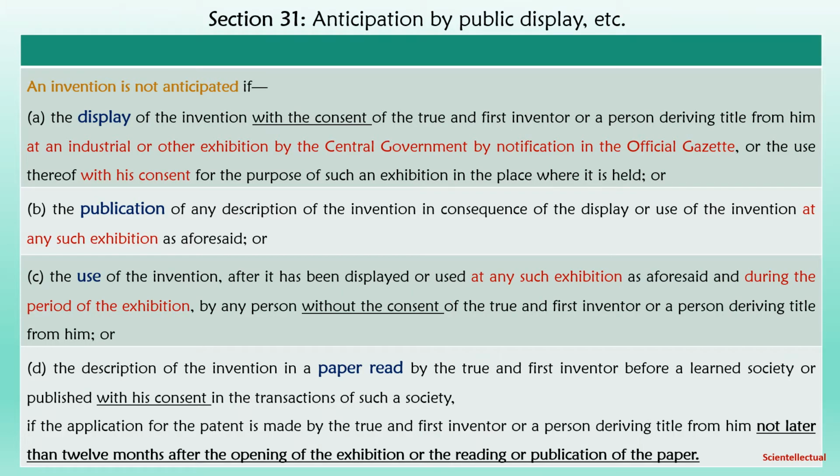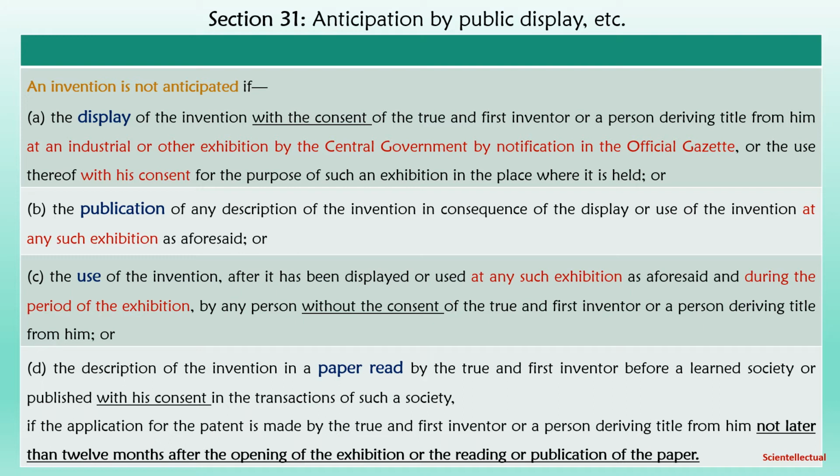Section 31. Anticipation by public display, etc. An invention will not be anticipated if, number 1, the display of the invention with the consent of the true and first inventor or person deriving title from him is done at any industrial or other exhibition conducted by the central government, notified in the official gazette, or use with his consent for the purpose of such exhibition, then the subject matter of the invention is not anticipated.